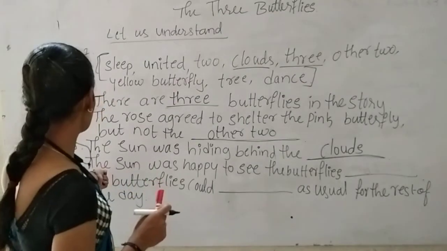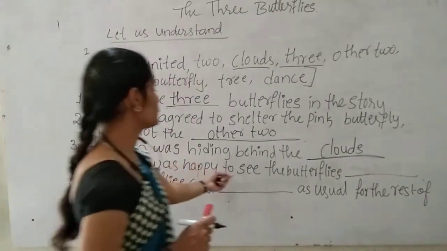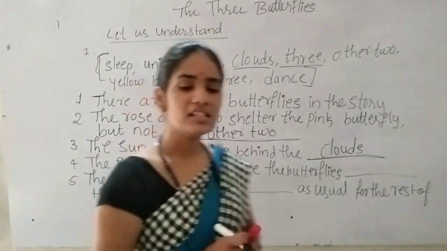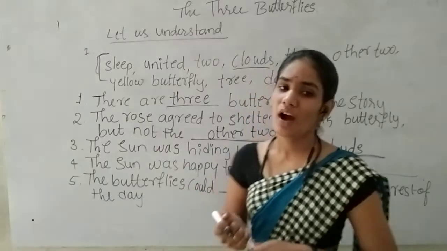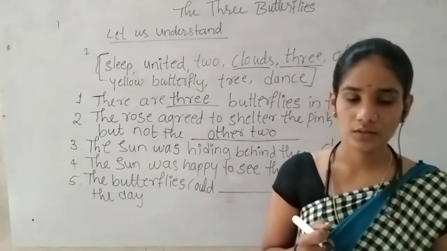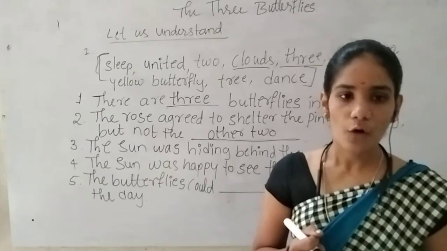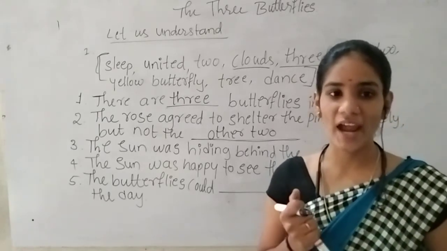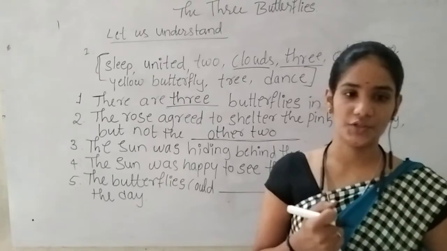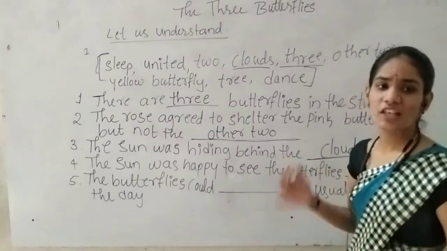So now let us come to the fourth sentence. Let us read it. The sun was happy to see the butterflies dash. So the sun was happy, what did he see among the butterflies? How were the butterflies? Were they united or selfish? They were united. Yes? They were not selfish.